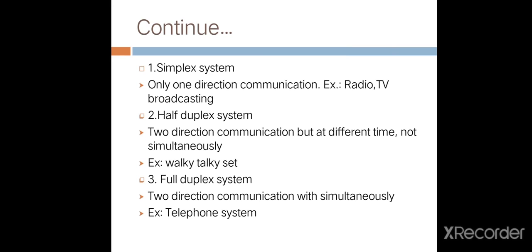Examples are radio, TV, broadcasting, etc. Half duplex system: two directional communication but at different times, not simultaneously. An example is the walkie-talkie set. Lastly, the full duplex system: two directional communication simultaneously. An example of this system is the telephone system.